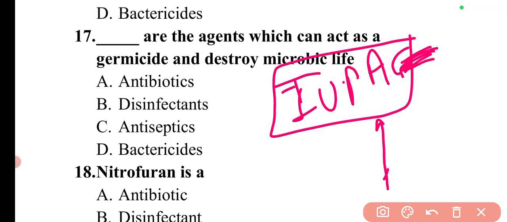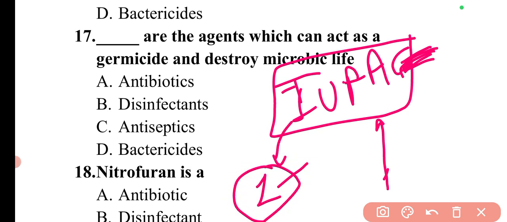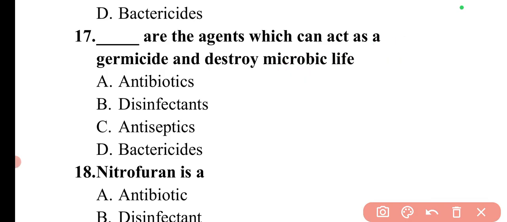So there is a possibility. And if you see the syllabus and the exam pattern, mostly you will get only one IUPAC name. So if you need to study more IUPAC names, I will provide you the structures and IUPAC names of other drugs as well. Else you can check these structures only.